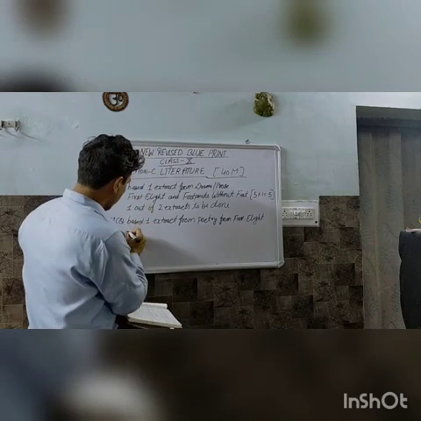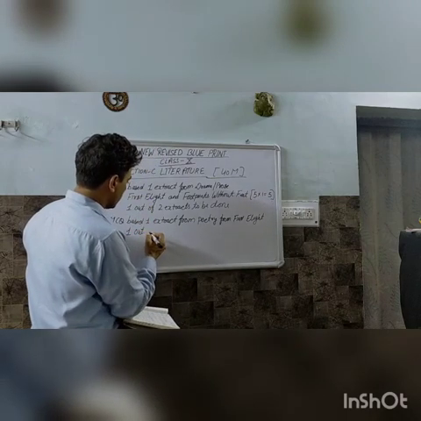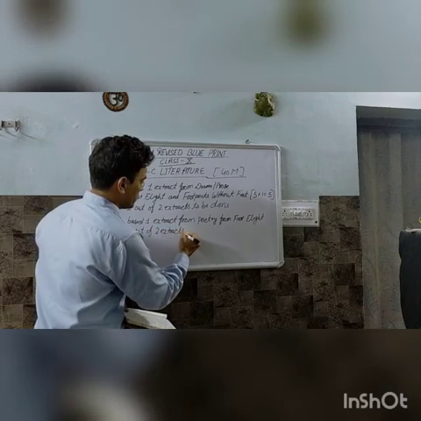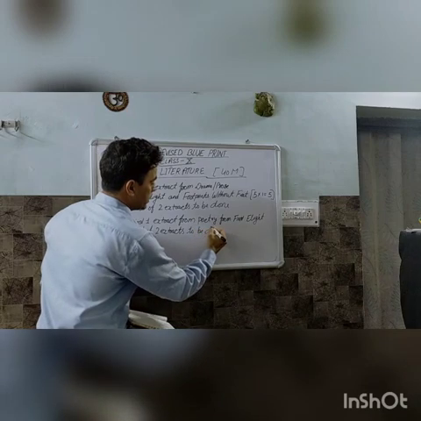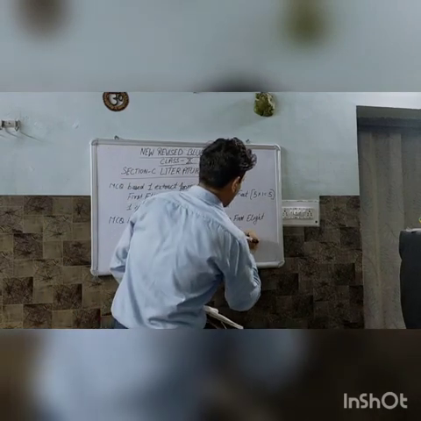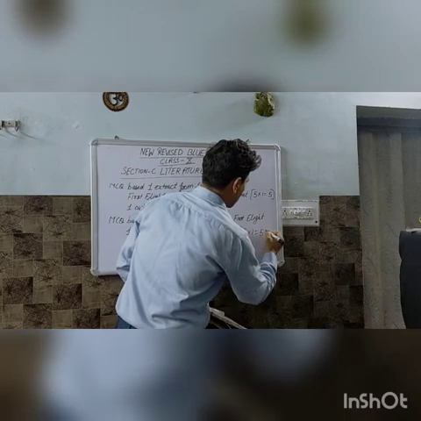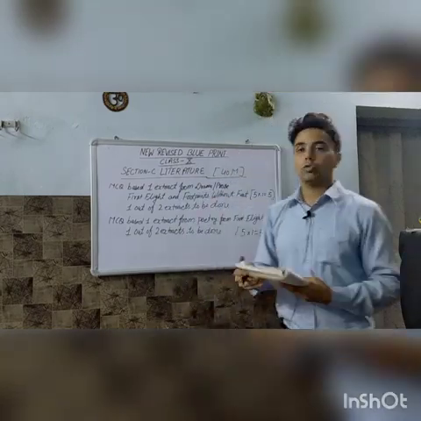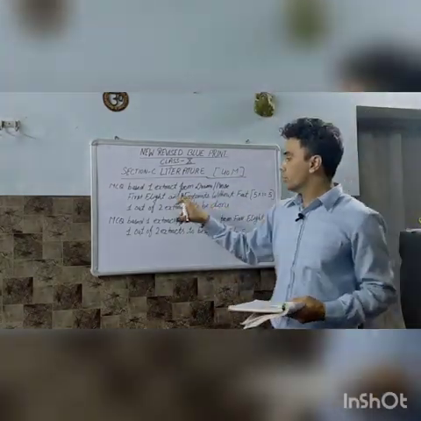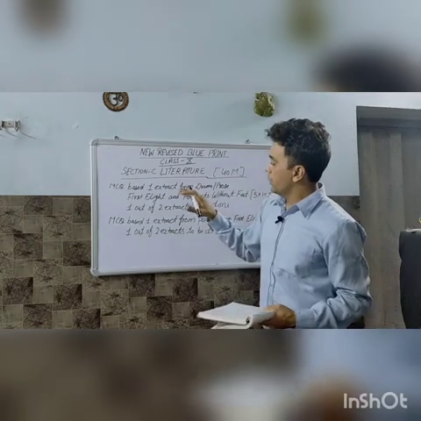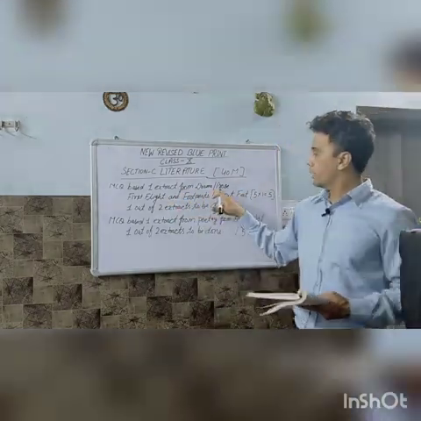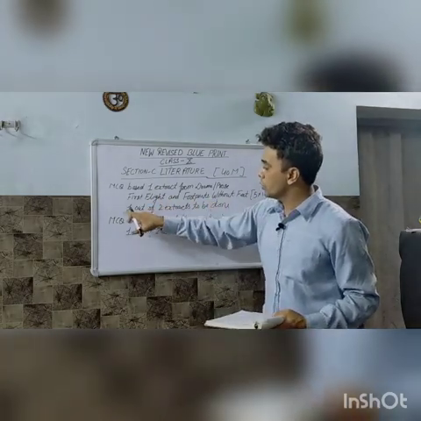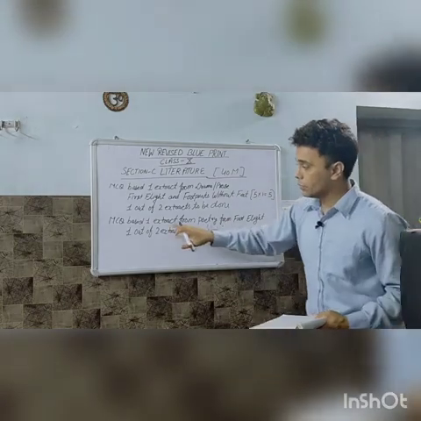1 out of 2, same will be here. 2 extracts in poem forms, you have to do 1, and this will also be of 5 marks. So 2 extracts, 1 will be from First Flight and Footprints Without Feet, because in First Flight poems are also there. Drama and prose means 1 extract will be given from this and 1 from this, but you have to do 1 for the first 5 marks, and the second 5 marks will be given from the poems.